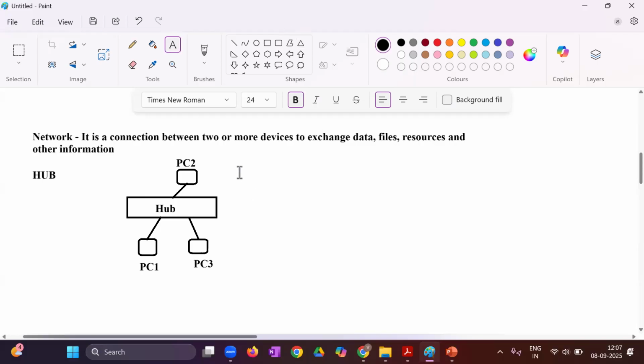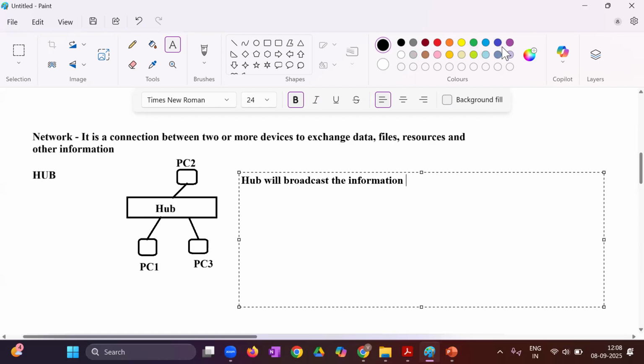So we can write here that hub will broadcast the information. Now you tell me, what do you mean by the term broadcast? Broadcast means sending the information to all the nodes, to send it to everyone. So whenever it is receiving information from any particular device, rather than sending it to only one single device, it broadcasts that information. Now the question arises, why does this hub broadcast this information?